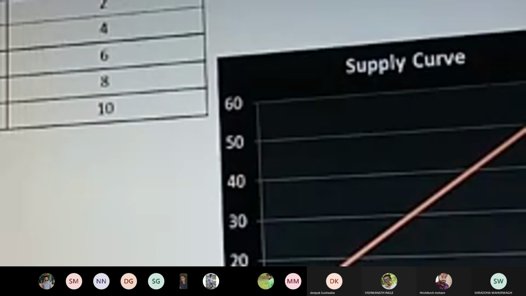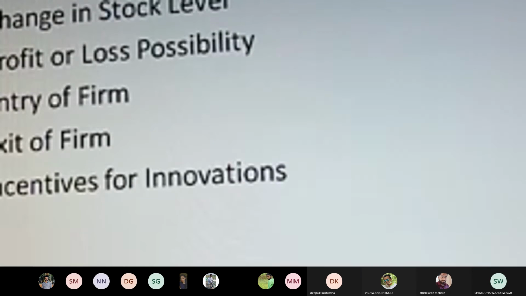Then, with respect to the supply curve, which is always sloping upwards: as the price of a commodity increases, if the unit price is rupees 10, the quantity supplied becomes 2. If the price increases to rupees 20, the quantity supplied becomes 4. Gradually it is 30, 40 and 50 rupees per unit, and accordingly the number of units supplied also increases to 6, 8 and 10 respectively.